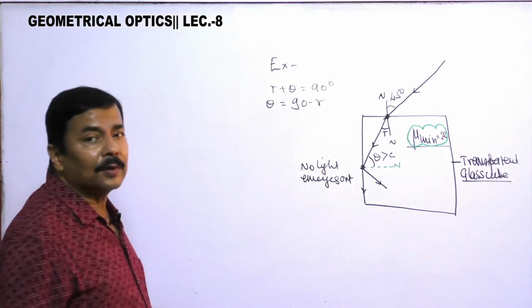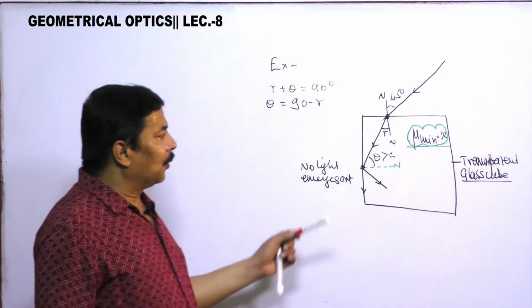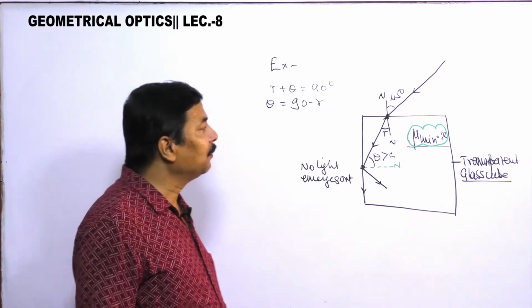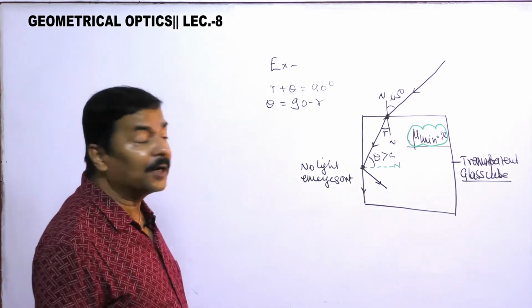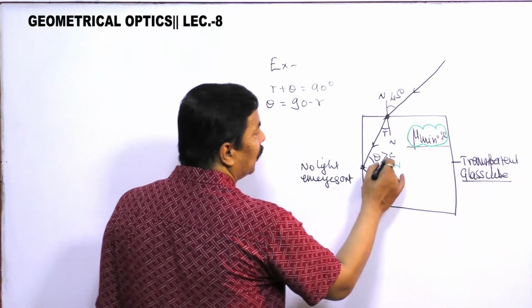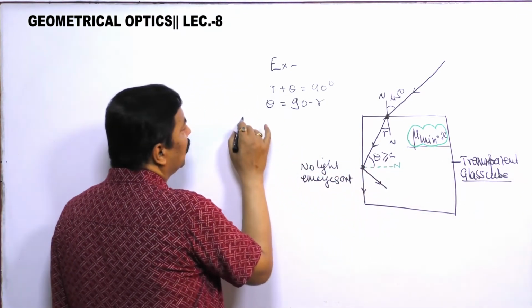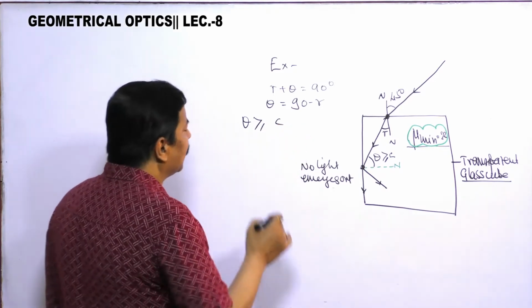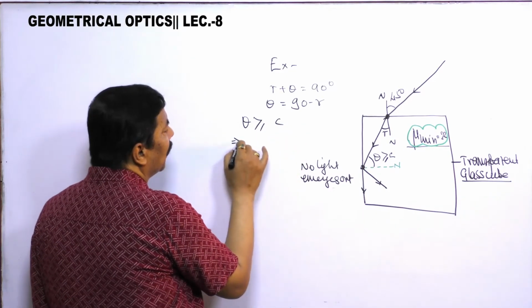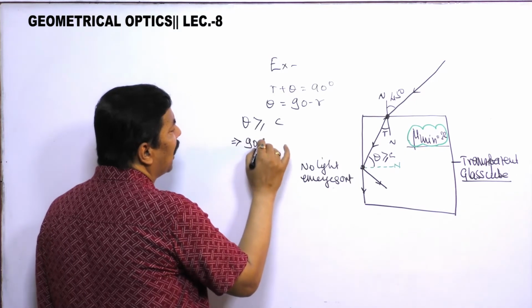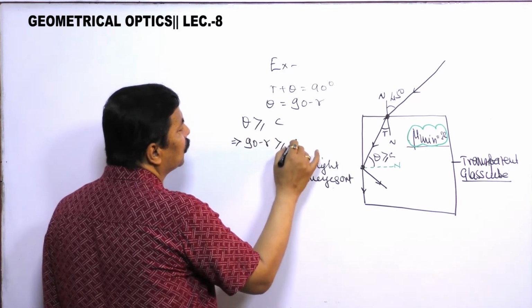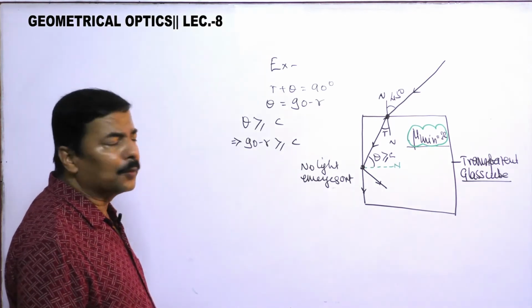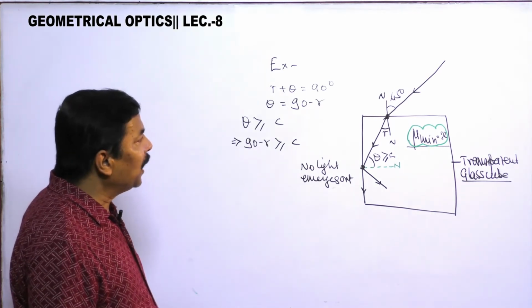When theta is equal to 90 minus r, for total internal reflection at this particular point, what we want is that theta should be greater than or equal to C. This means 90 minus r should be greater than or equal to C.